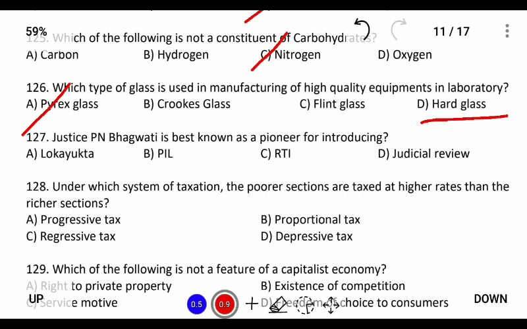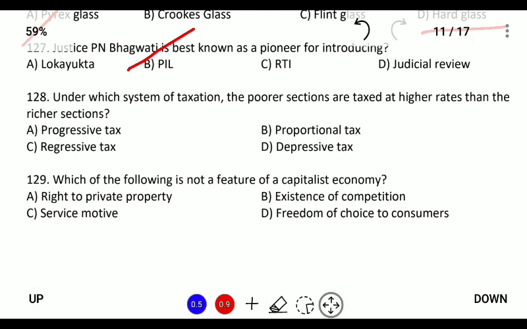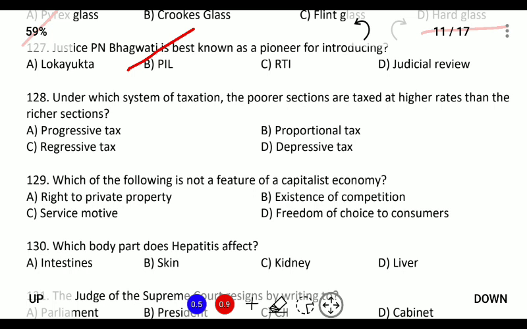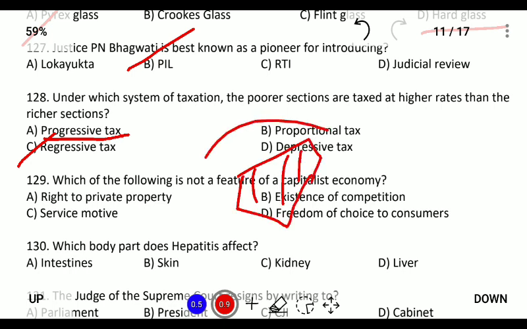Justice B.N. Bhagawati is best known as a pioneer, so he is famous for introducing the public interest litigation or PIL. Under which system of taxation are the poor sections taxed at higher rates than the richer sections? So this is the regressive tax. Similarly, progressive tax means a tax which increases as the commodity value increases. For example, suppose a diamond. So diamond will have a huge tax because it is a precious item and because of its cost it will have a huge progressive tax.